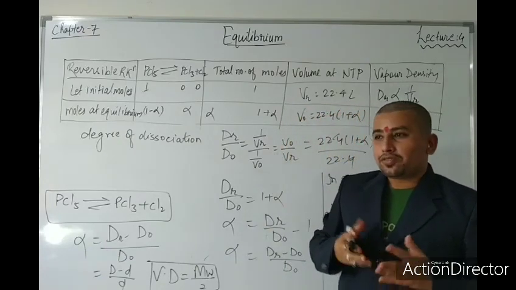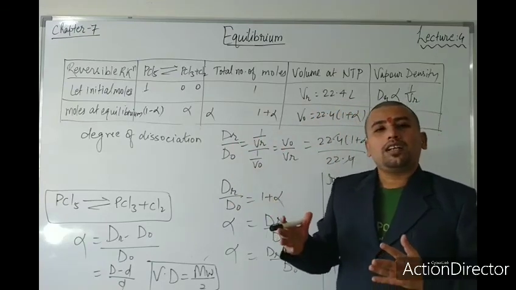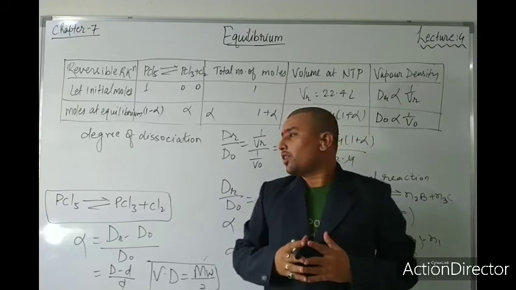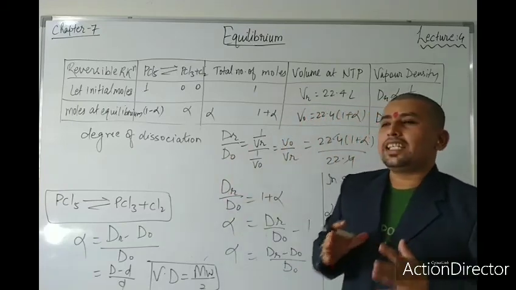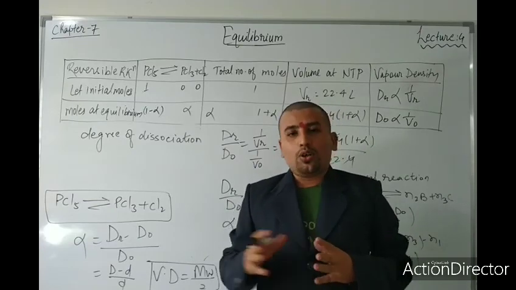After then we took delta Ng values, and then for reversible reactions, the degree of dissociation, which was the main concept to teach you in this chapter. Hope all of you have understood.